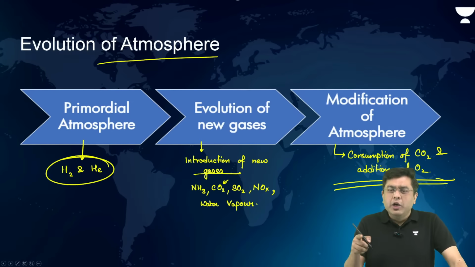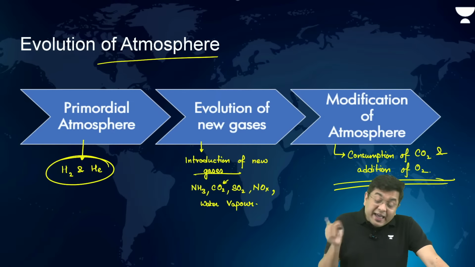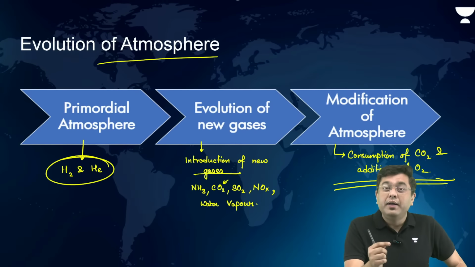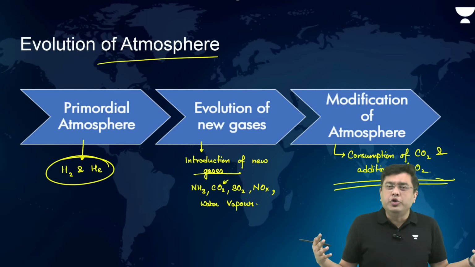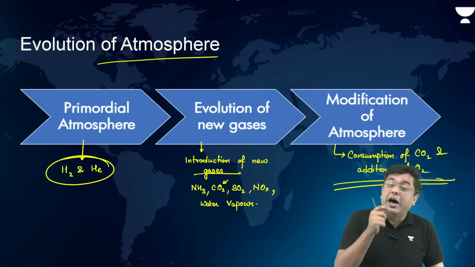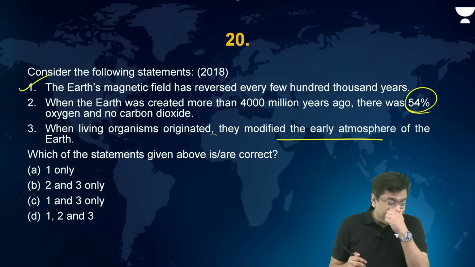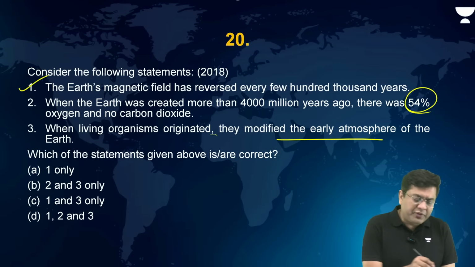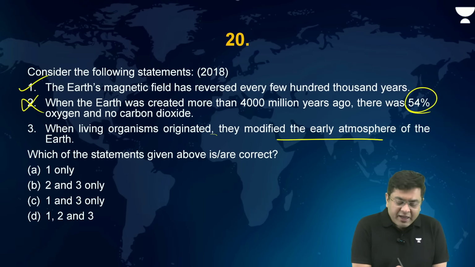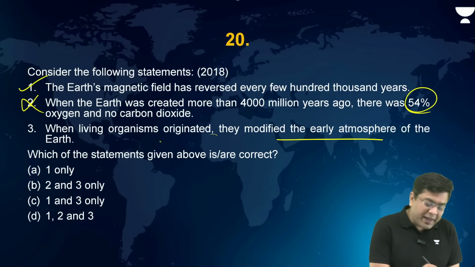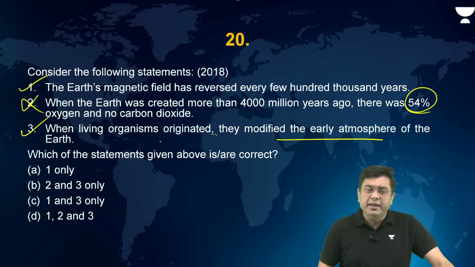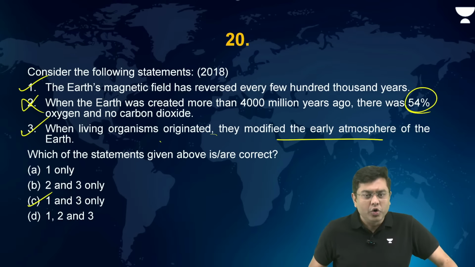So oxygen was the latest entrant, and as soon as oxygen started dominating in the atmosphere, that is when the species started to grow larger, because now they could carry out metabolism easily. So when the earth was created more than 4 billion years ago, there was 54% oxygen? No. When living organisms originated, they modified the early atmosphere of the planet Earth? Absolutely yes. So here the correct answer is C, that is 1 and 3 only.